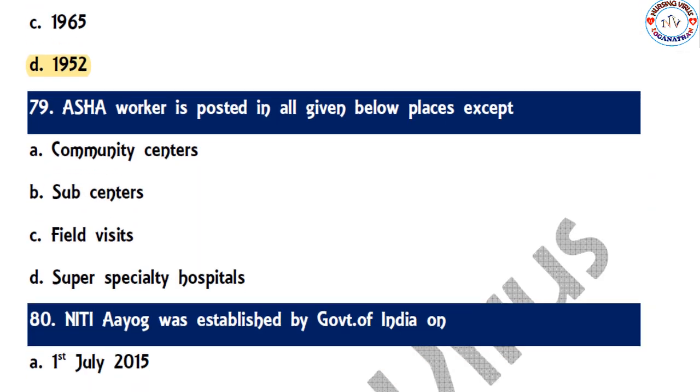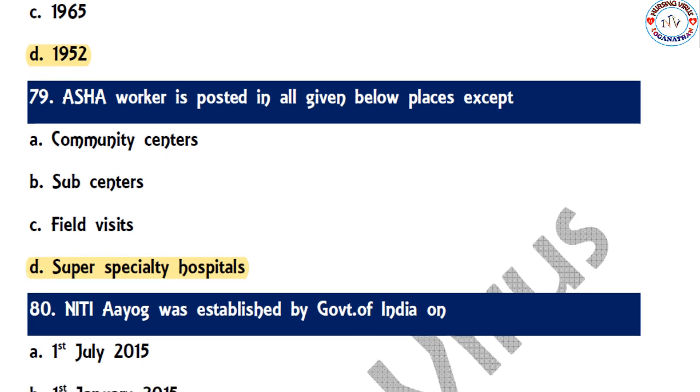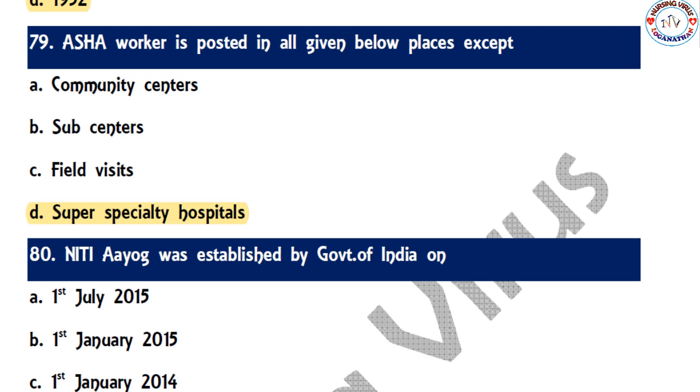So the next one, 79, ASHA worker is posted in all the places given below except the community center, sub-center and field visit, and super specialty hospital. The correct option is the super specialty hospital, the ASHA worker will never be posted there. Because they are community health care workers, they do all kinds of community services.